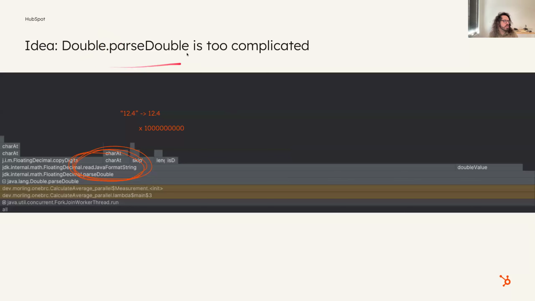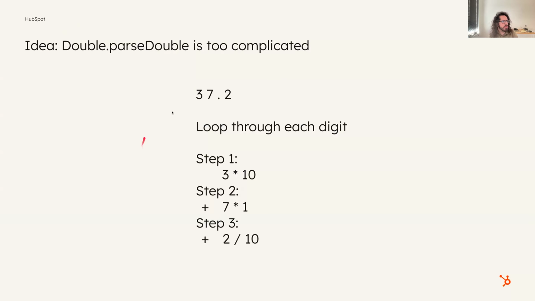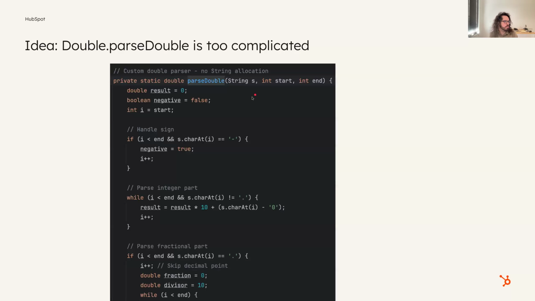Okay, what about double dot parse double, right? Parsing these strings into numbers a billion times. It does this read Java format string thing internally that looks like maybe it's complicated and maybe we could do better. So we can implement this method where, let's say we got 37.2, we can loop through every single digit, right? We can say, okay, we got the 3. So it's 3 times 10 is 30. And then 7 times 1 is 37. And then 2 times 1 over 10, et cetera, et cetera. So we got this parse double function that does pretty much what I explained.